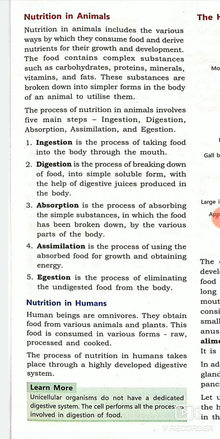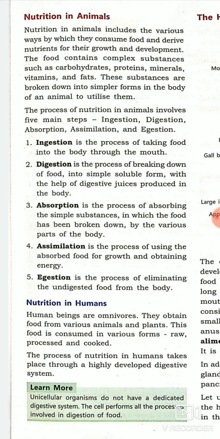As soon as the absorption process is over, the nutrients, the simple substances which have been absorbed by the body, then the next process is assimilation. In this process, the absorbed food is used for growth and obtaining energy. It means after the food nutrients have been absorbed, the next thing is to circulate in the whole body for growth, for maintenance, for obtaining energy.